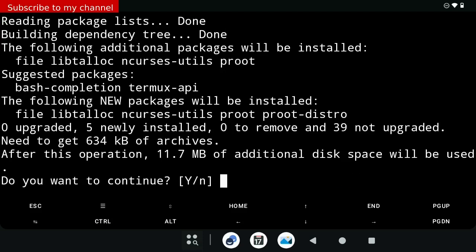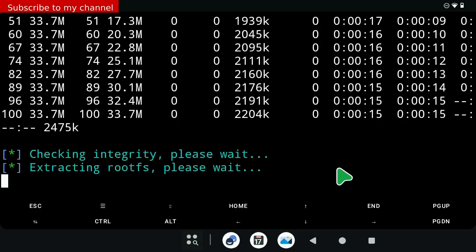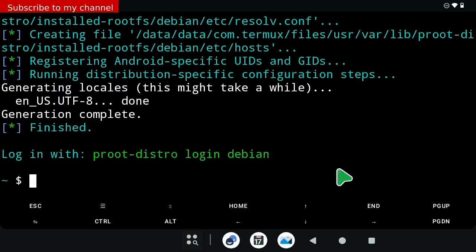Command number 3, pkg install proot-distro. Command number 4, proot-distro install debian. Command number 5, proot-distro login debian.